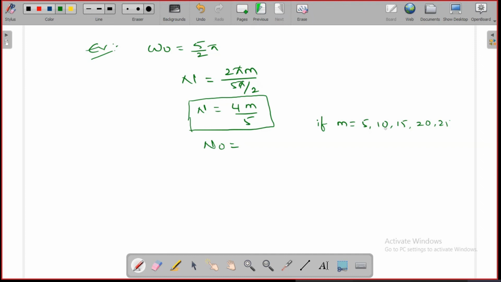And what is the fundamental time period? The N naught is at the minimum value of m. What is the least value of m here? 5. So 4 into 5 divided by 5 is nothing but 4. So the fundamental time period of the signal whose frequency is 5 by 2 pi is 4. Like that, you need to find the fundamental time period, and before that you need to check first whether the signal is periodic or aperiodic.